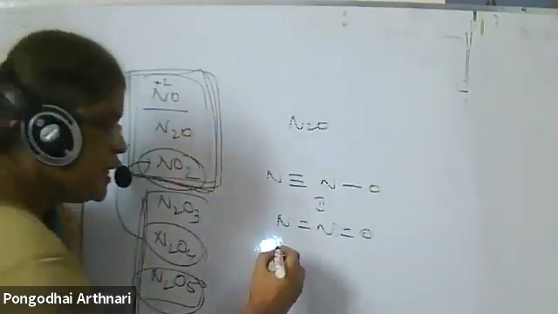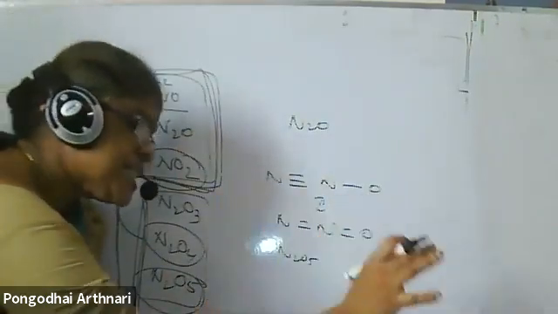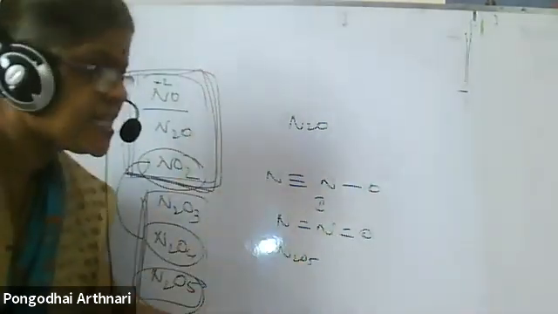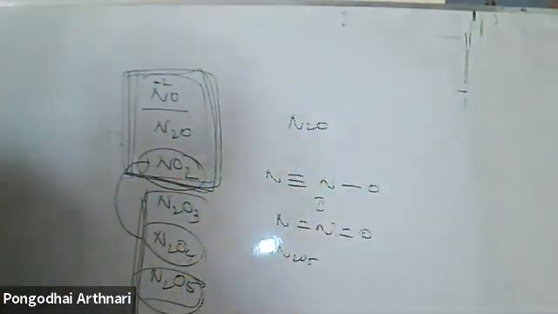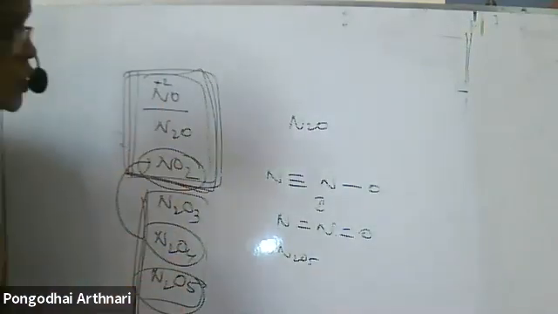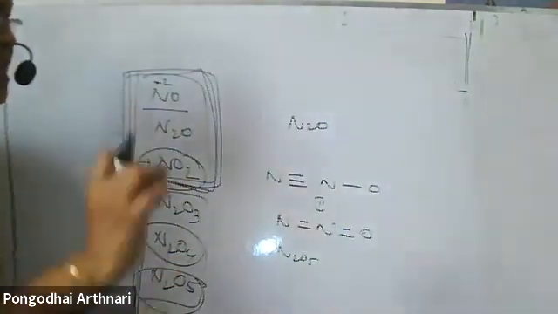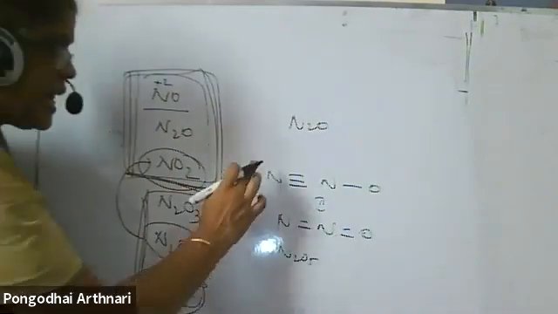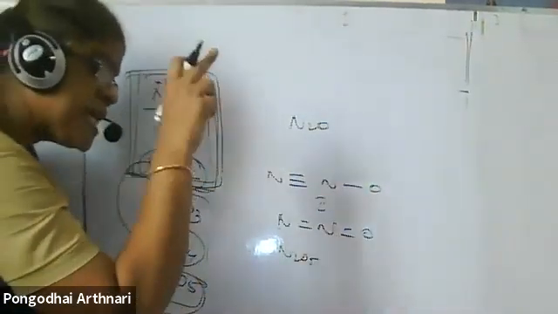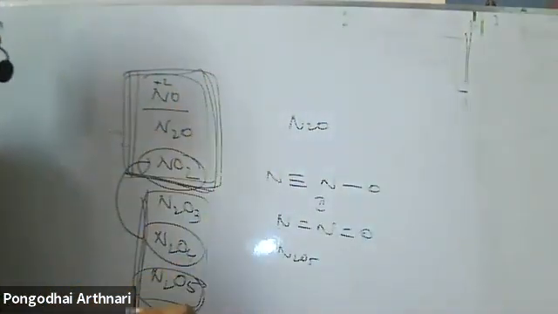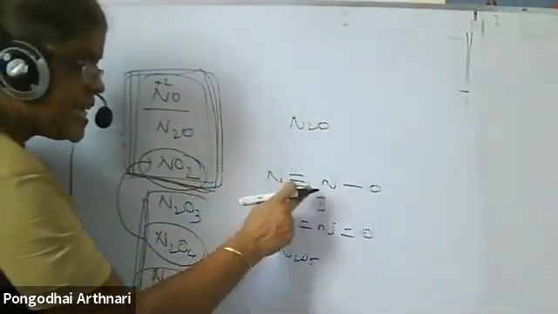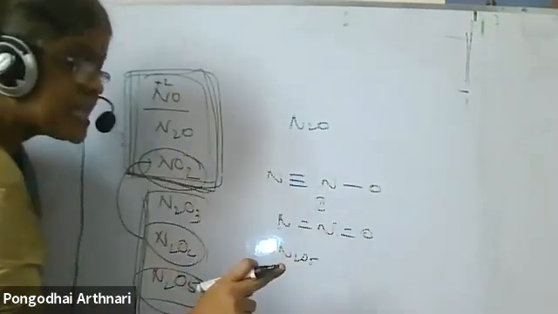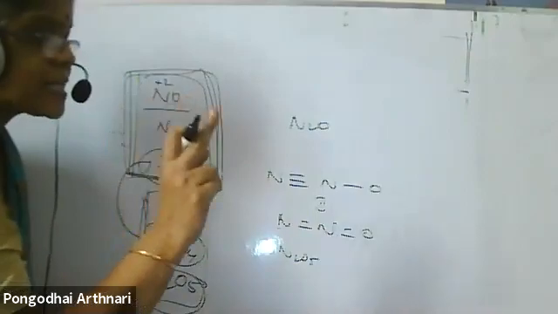In N2O5, whatever the resonating structure, there are 2 resonating structures. In both, the covalency of nitrogen is 4 only. The bonds around nitrogen are not affected. So they simply ask, what is the covalency of nitrogen in N2O5? But here and there they specifically give the structure and ask. Here the covalency is 3, here 4, here 2, here 2. Covalency is nothing but the number of bonds the atom makes.